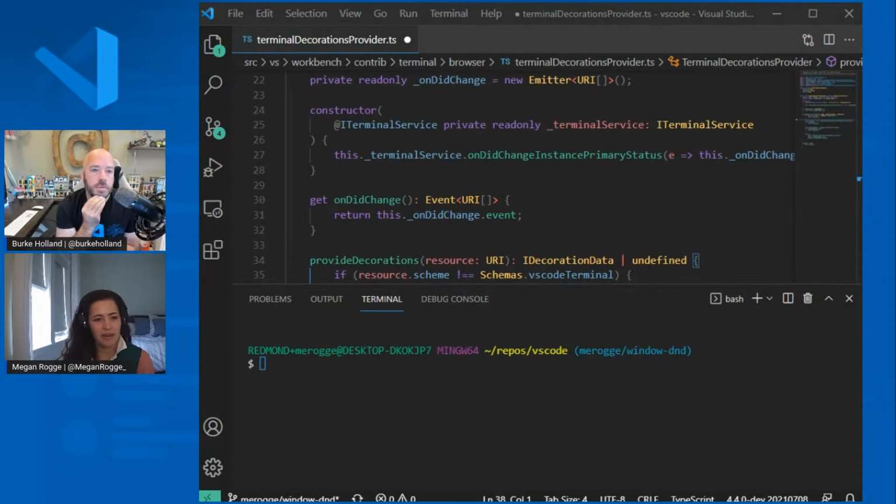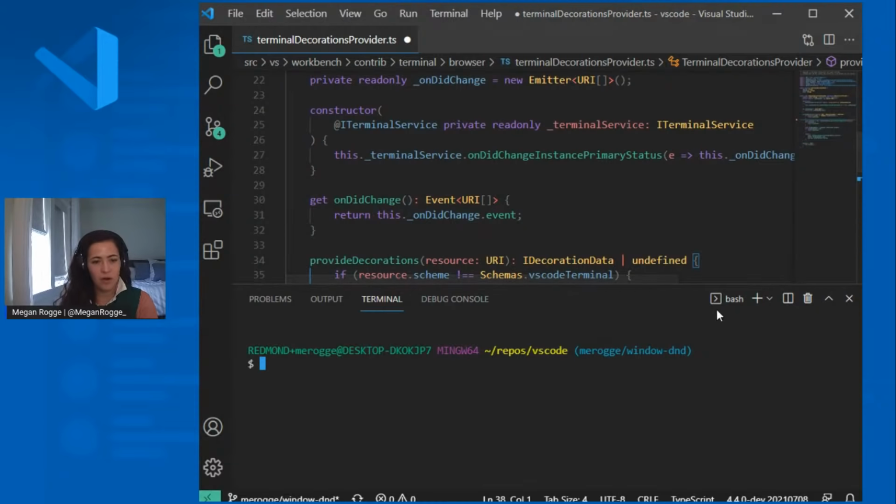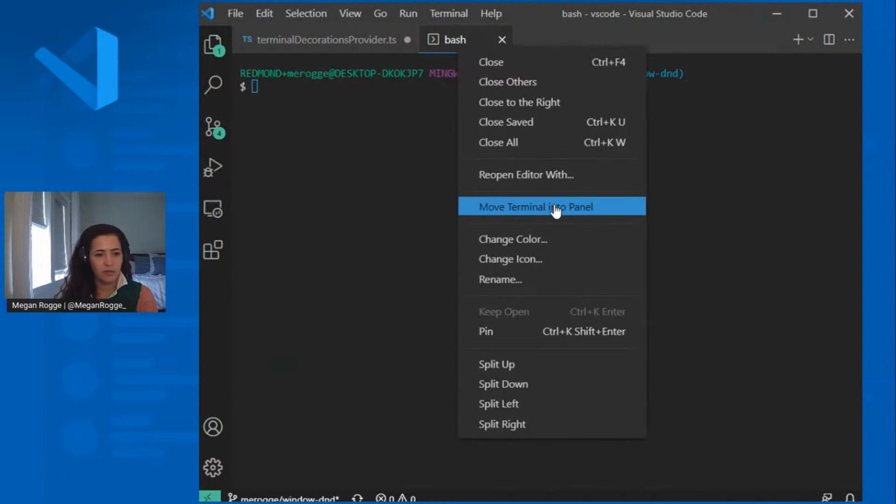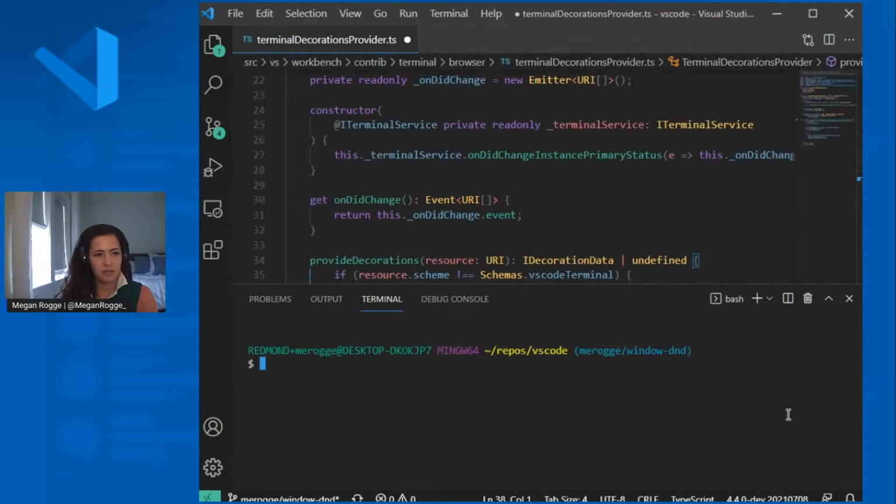So a broad spectrum of reasons one might want to do this, but it is optional if you don't want to do it. The panel is exactly as it was before, but I will just show some of the ways you can do this. So one way you can move a terminal to the editor area is by just dragging and dropping. And then if you want to go back, you can just use the context menu like that.